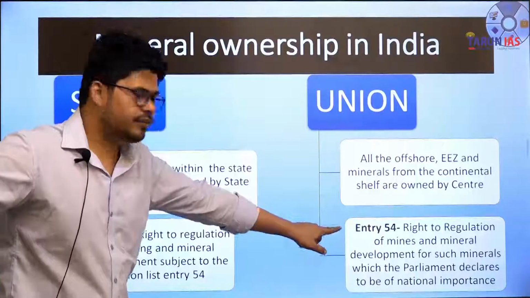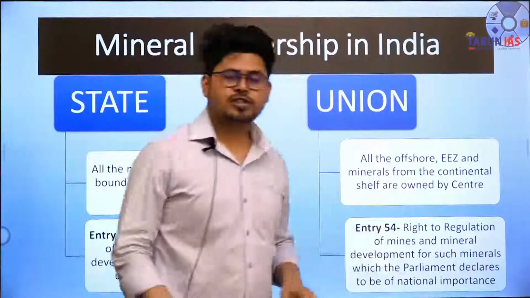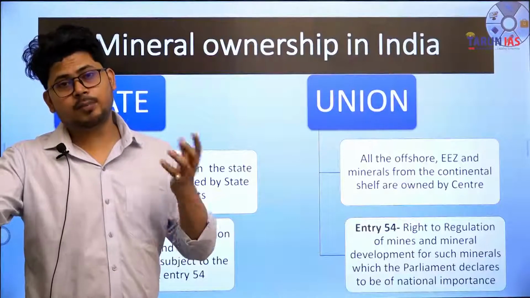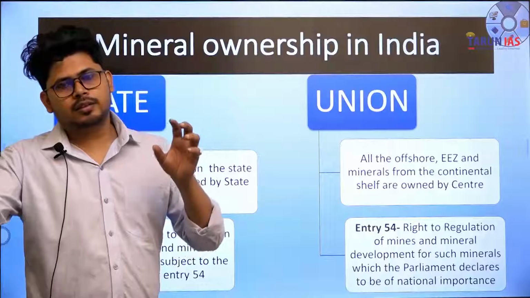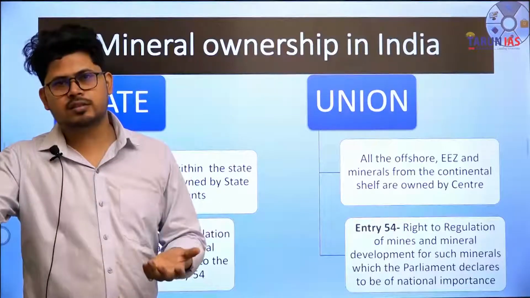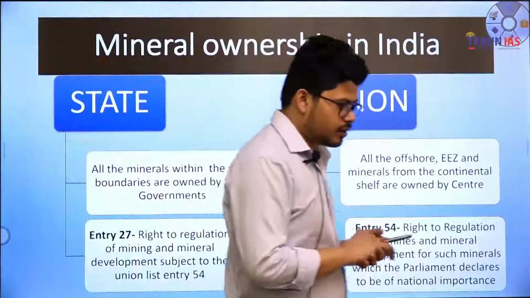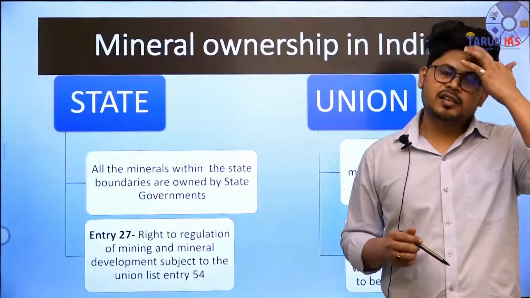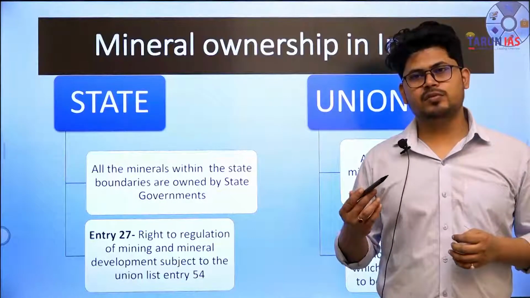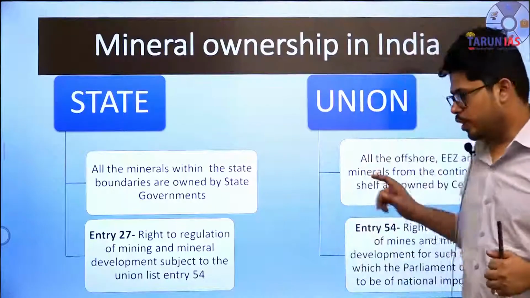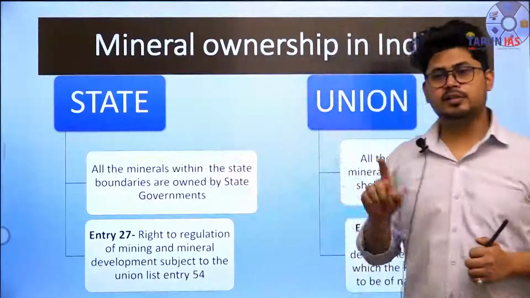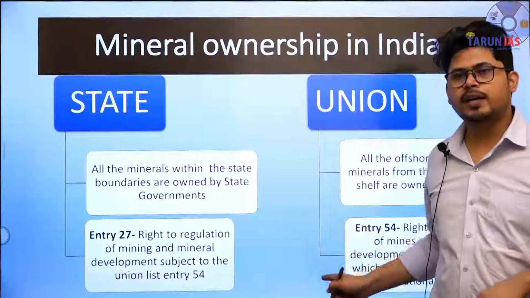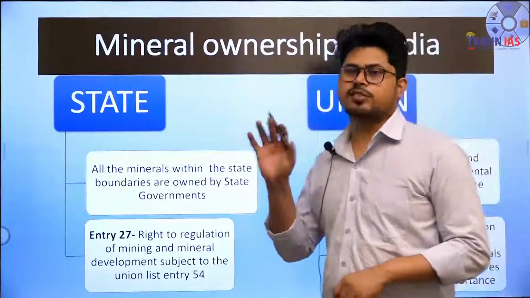Now, what is the union list entry 54? It says that right to regulation of mines and minerals throughout the country lies with the state, except for those minerals for which the parliament decides it to be in the national interest. ठीक है. That means अगर कोई मिनरल पूरे इंडिया में कहीं है, for example uranium, and parliament has declared that the mining of uranium is of national importance, then uranium cannot be mined by the state government. That is, the state government cannot grant concessions or license for the mining of uranium. Why? Because the parliamentary law has declared it to be the mineral of national importance.